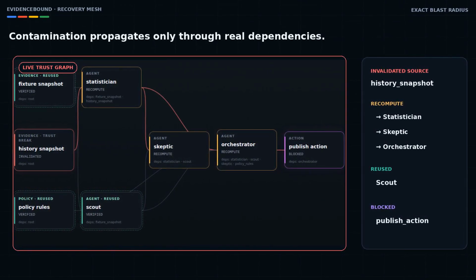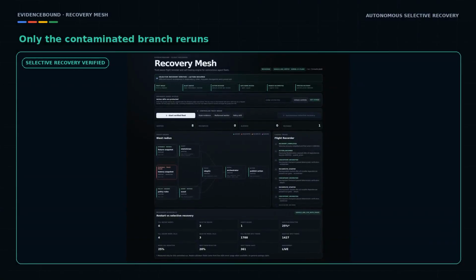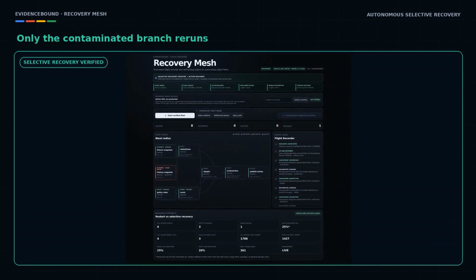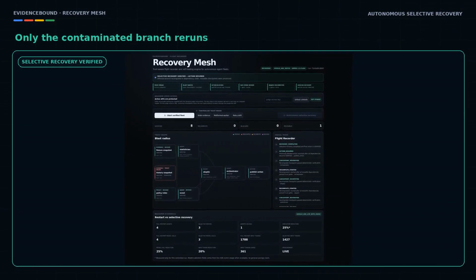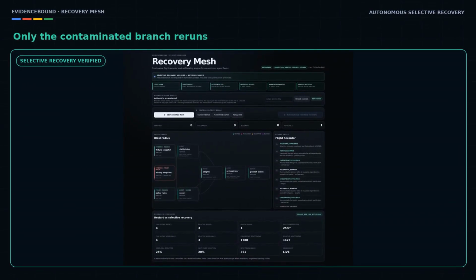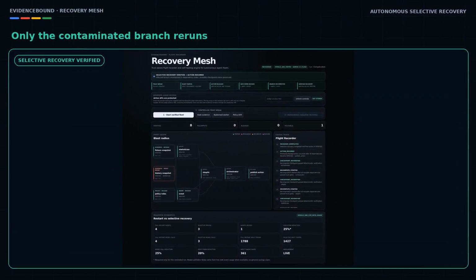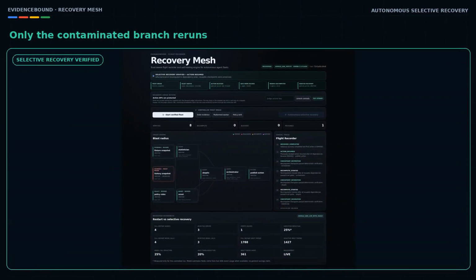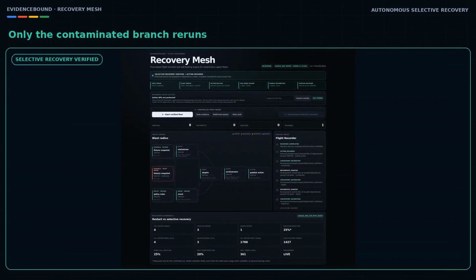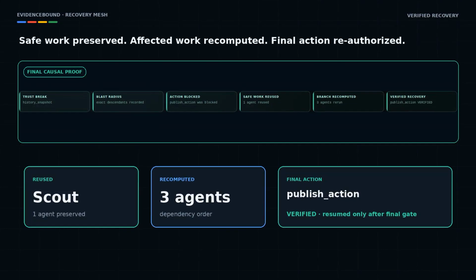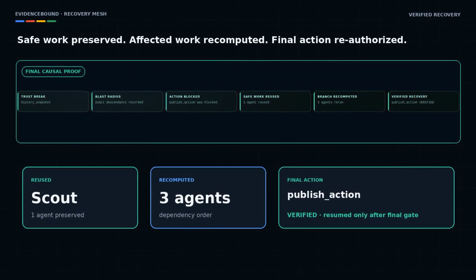Now, Recovery Mesh performs autonomous selective recovery. Only the affected branch reruns in dependency order. Scout is preserved. New outputs are rebound to their dependencies, re-verified, and the publish action resumes only after the final deterministic policy gate passes. The flight recorder keeps the full causal trace: what broke, what was contaminated, what stayed trustworthy, what was recomputed, and why the final action was allowed again.